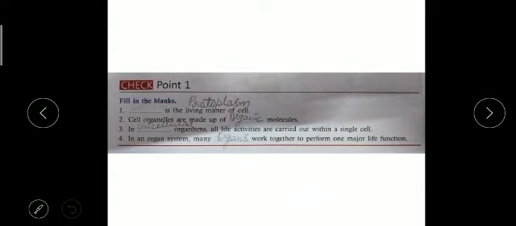First one is checkpoint number 1, fill up. Protoplasm is the living matter of the cell. Cell organelles are made up of organic molecules. In a unicellular organism, all life activities are carried out with a single cell. We all know this thing. In an organ system, many organs work together to perform one major life function. So this is checkpoint number 1.